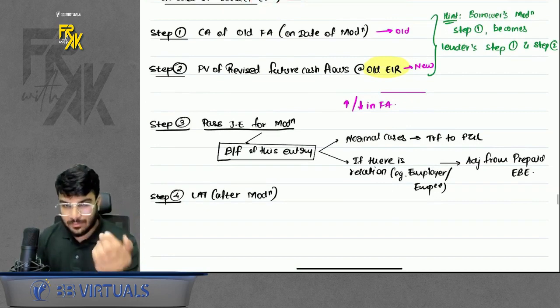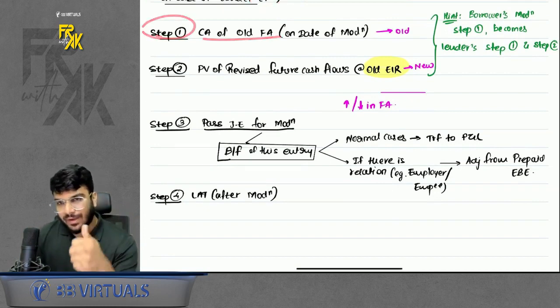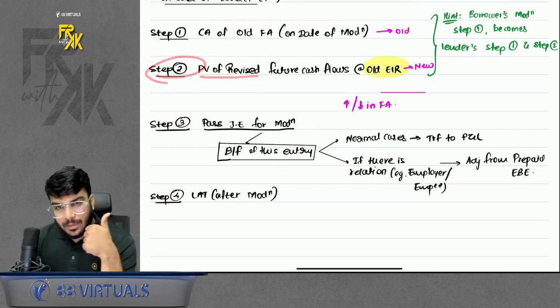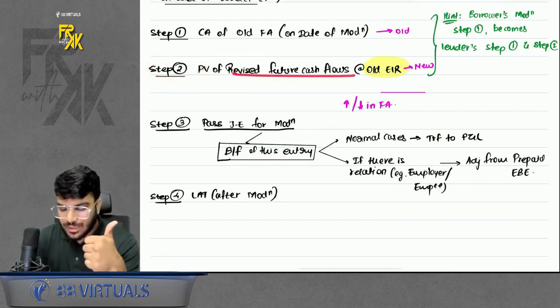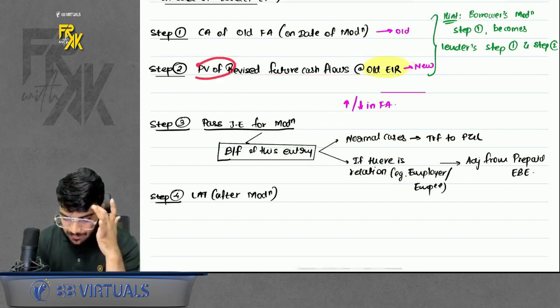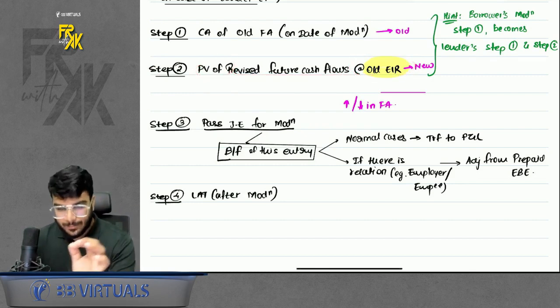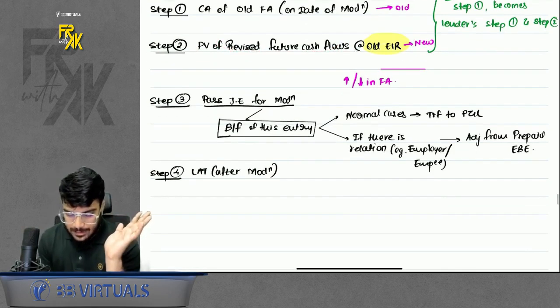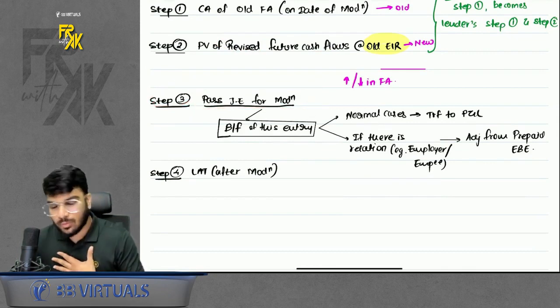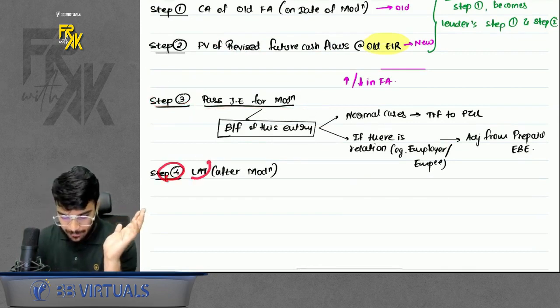So what are the steps? The first step is to find the carrying amount of the old financial asset. The second step is to compute the present value of revised future cash flows at the old EIR. The revised cash flow information will be given. Then step 3, pass the journal entry for modification. How to pass it I will teach you while doing the question. And then step 4, prepare the LAT.